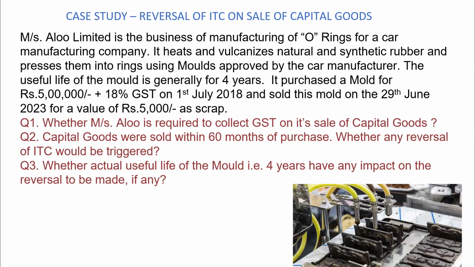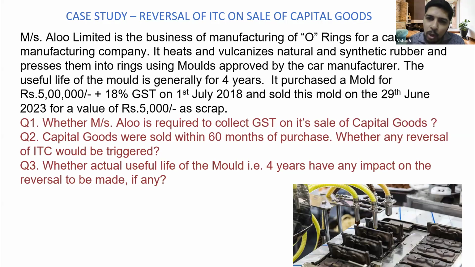Even in that case, ITC reversal will not come because it is a mold which is used for the purpose of manufacturing process. 18.6 will not trigger. Yes, sir. Sorry, please continue. In this particular case, section 18.6 will not trigger because it is a mold which has been purchased. So on the full 5 lakhs, ITC can be claimed, and on 5,000 rupees, output tax will be paid. There is no ITC reversal which is required. There is no 60-month concept which has to be seen.